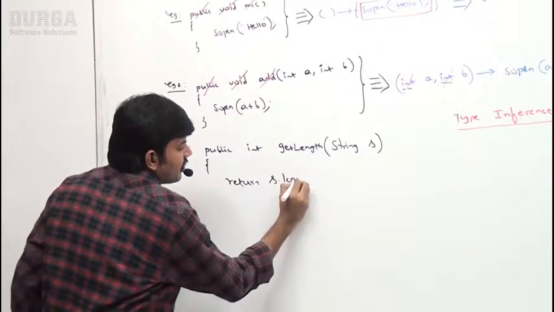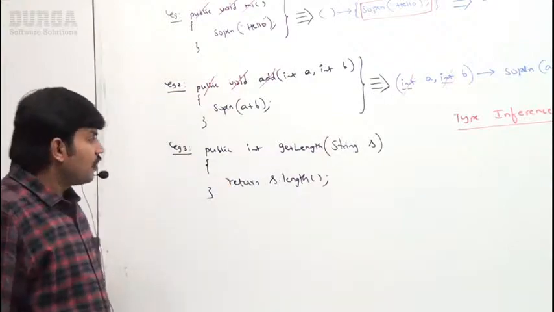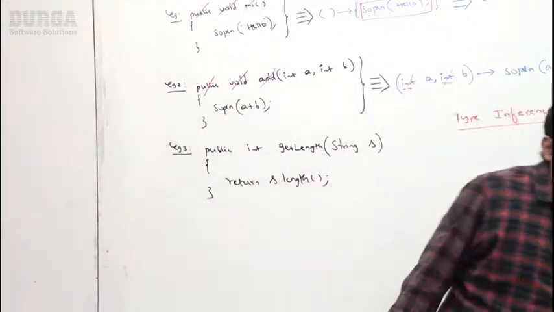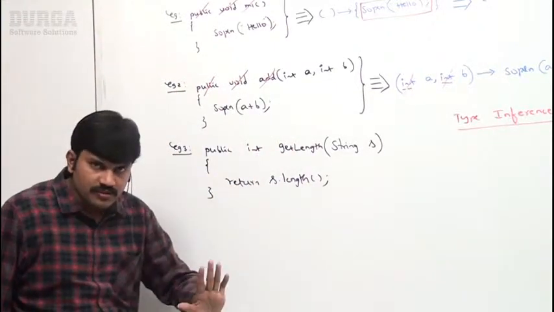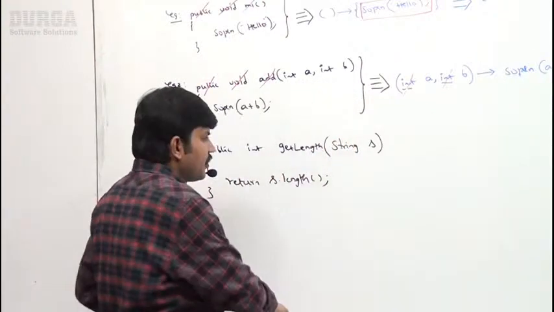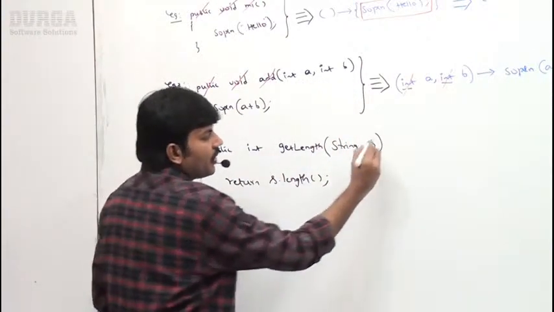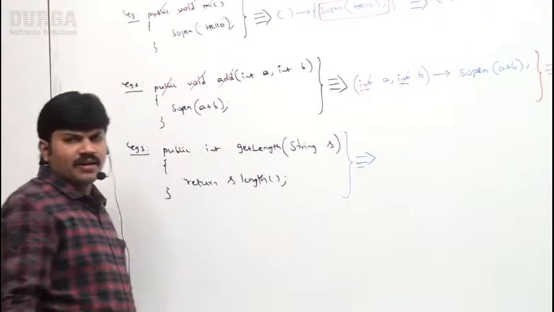Return s.length. This is about my requirement, sir. public int getLength, return s.length. I require to take like this. Make sure, sir. Can you please tell how to convert this method into a lambda expression? I covered already.